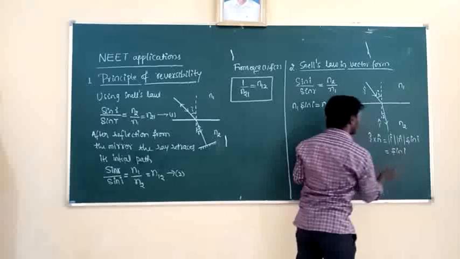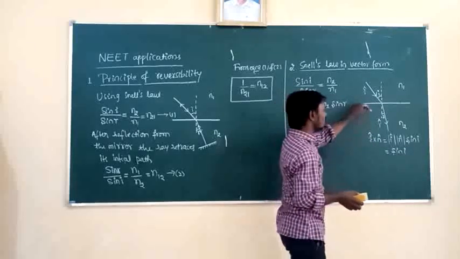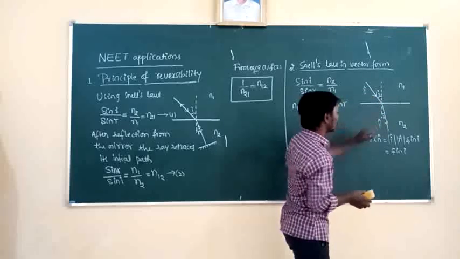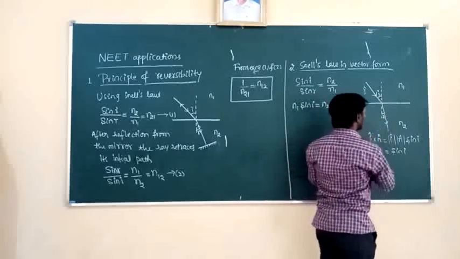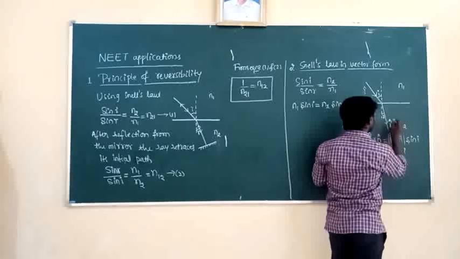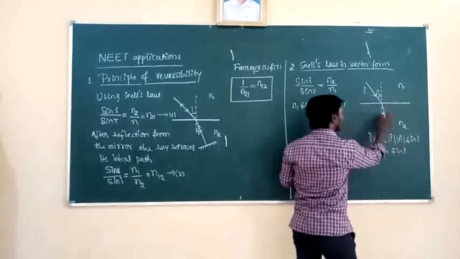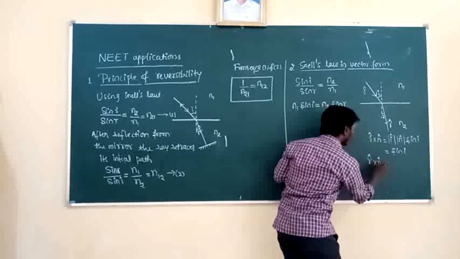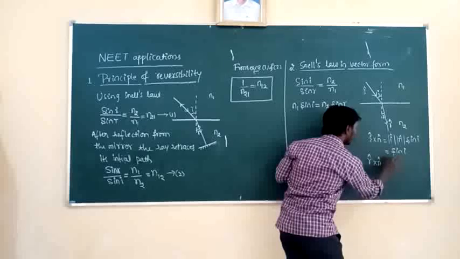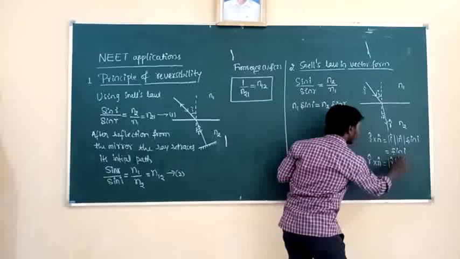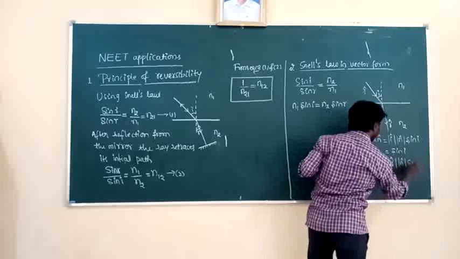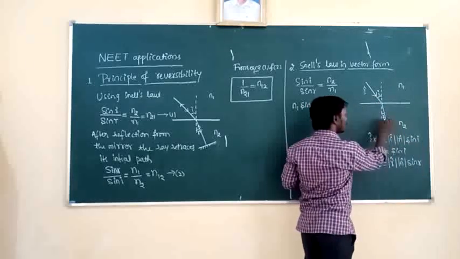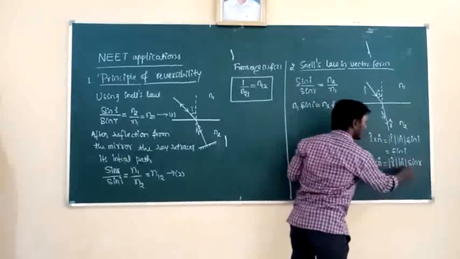Next we are going to take the cross product between unit vector R and the normal unit vector, so that is R cross N. R cross N is equal to the magnitude of unit vector R and the magnitude of unit vector N into sin r, because the angle between the unit vector R and the normal unit vector is r here, so that is why it is sin r.